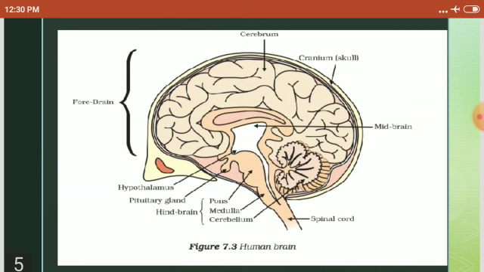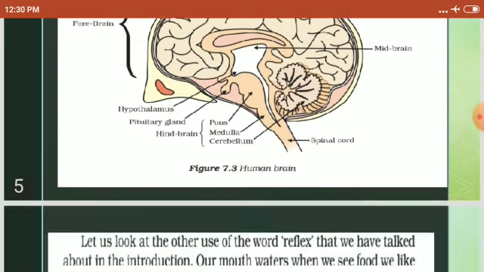That is the skull or cranium, the protective part of the brain. Inside that there are three meninges also. But you have to learn only the forebrain, midbrain, hindbrain, which are the parts, and their functions. Okay, is it clear?